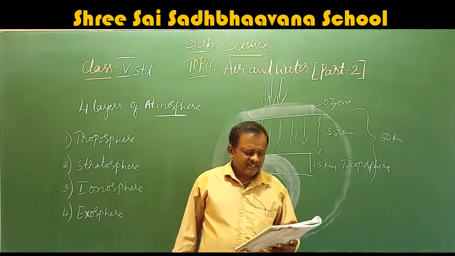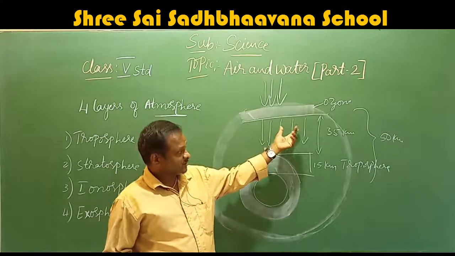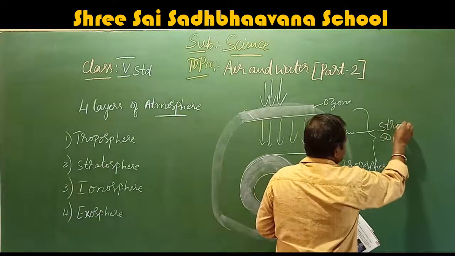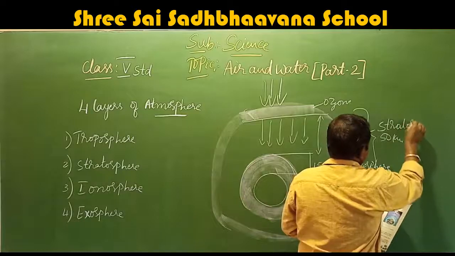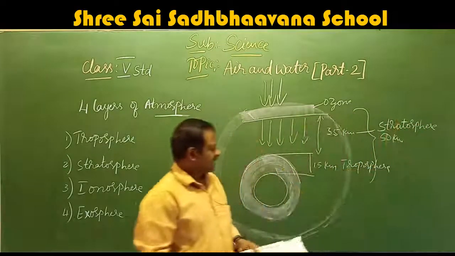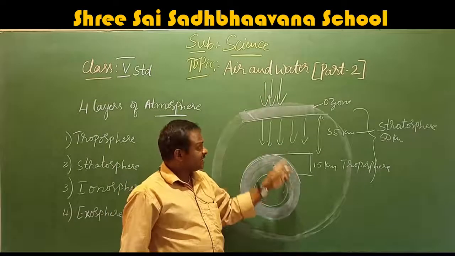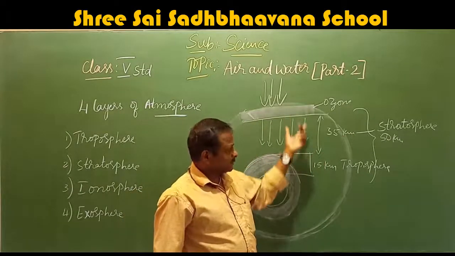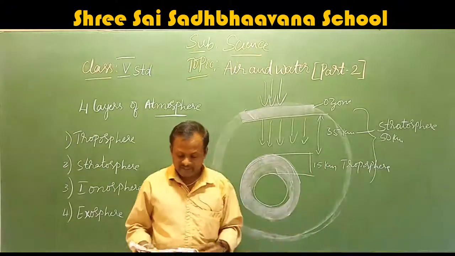Next we come to the ionosphere. I hope you understand about the stratosphere. The stratosphere extends up to 50 kilometers from the land level. That means from the troposphere 35 kilometers, total 35 plus 15, 50 kilometers.